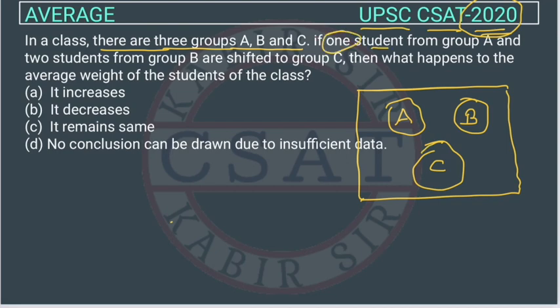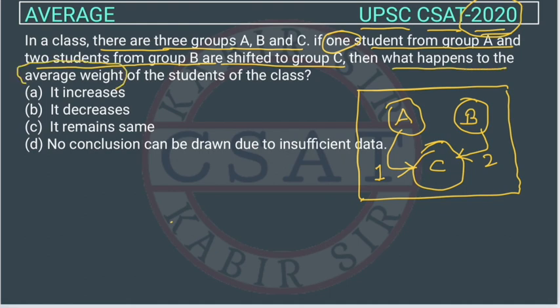If one student from group A and two students from group B are shifted to group C, then what happens to the average weight? One student from group A is shifted to group C, and two students from group B are shifted to group C. We have to calculate the average weight of the students of the class.